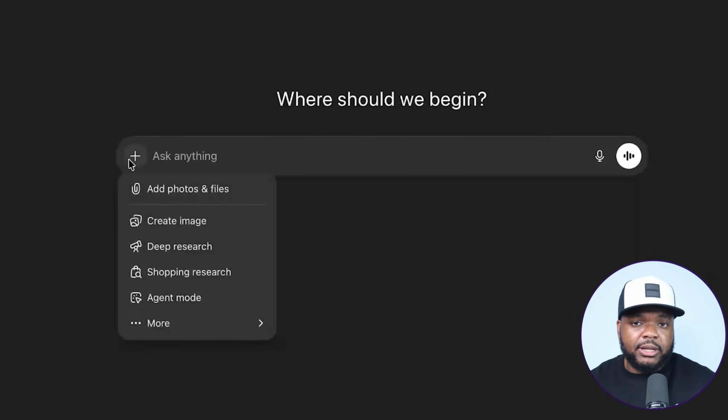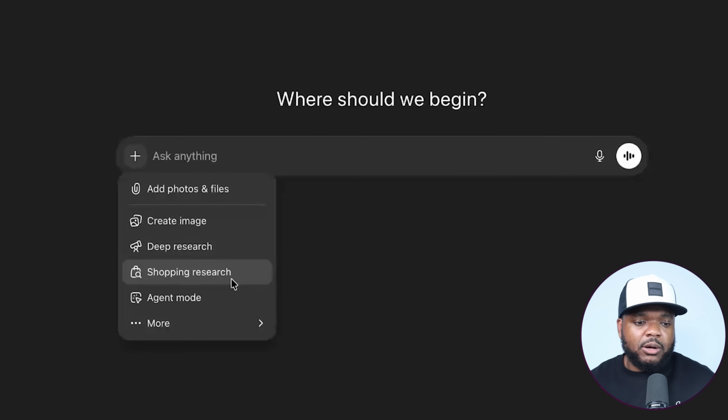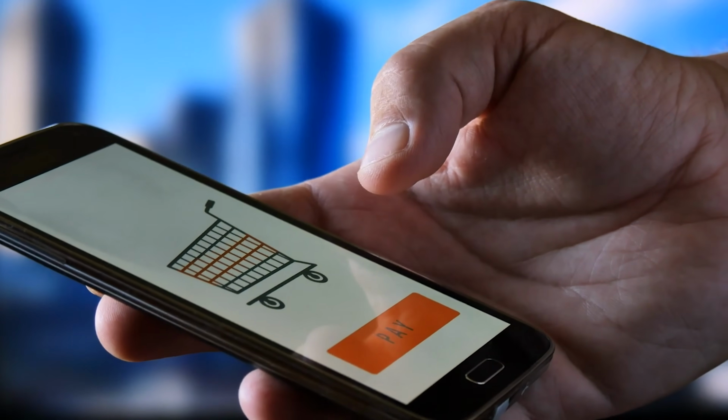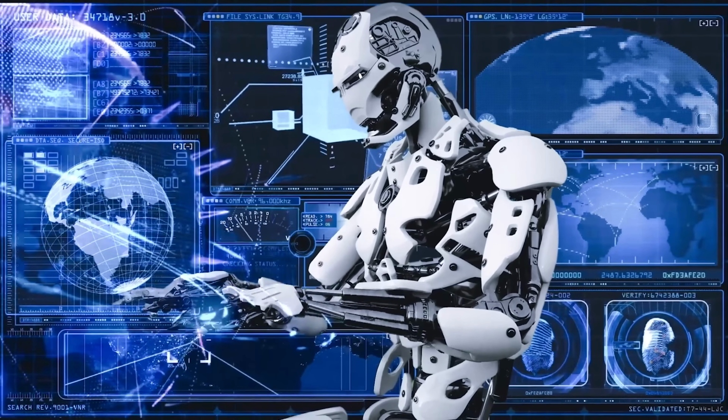And the main point that I'm trying to get across to you with this is that with this new shopping feature, yes, it's going to help out people that are looking to buy things, but it's also going to help out people that are looking to sell things. And I've got another video coming out real soon where I'm going to break down some strategies that you can take when it comes to tapping into all of these different AI search engines.